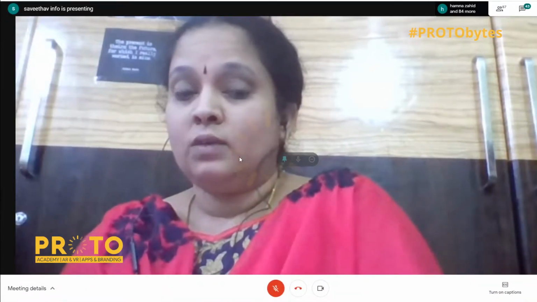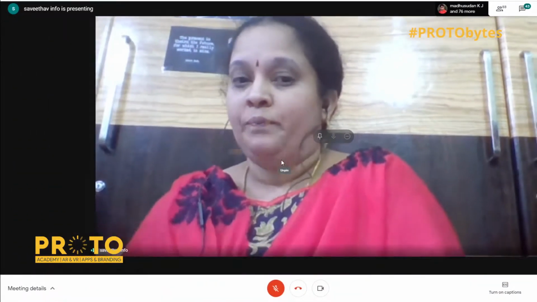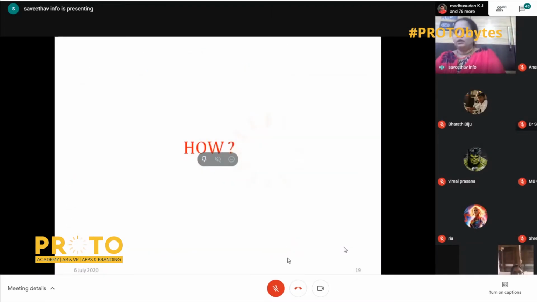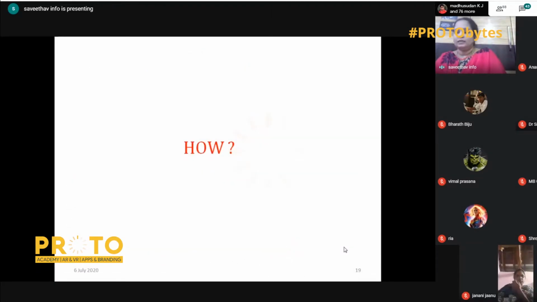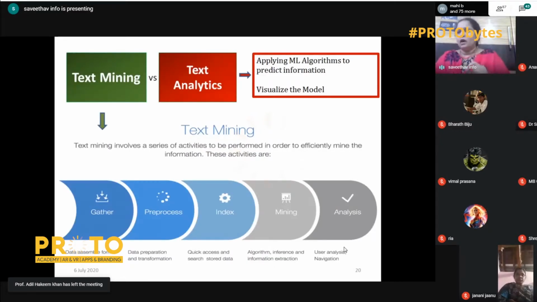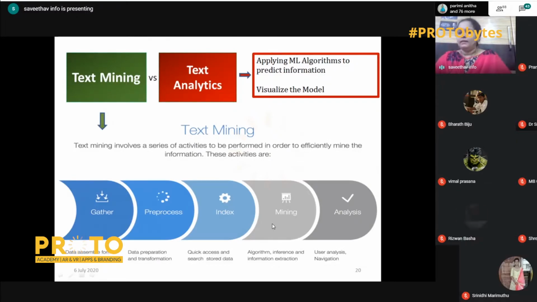So now we have learned what is text analytics and the classification. How is text analytics performed? The actual subject comes here. So before going into how, we have to know the mild line between text mining and text analytics. Text mining is nothing but gathering of the data, pre-processing the data, indexing the data after pre-processing, mining the data, and analyzing the data. So this is text mining. Text mining stops here.